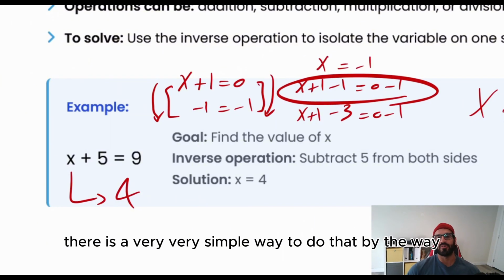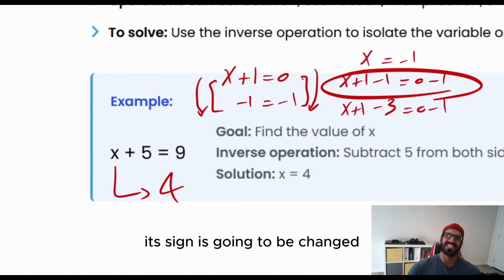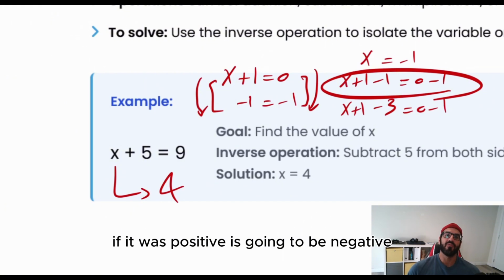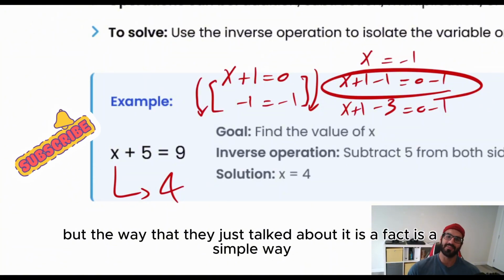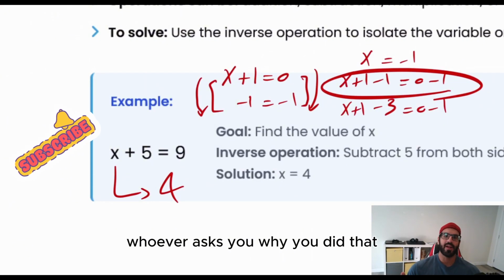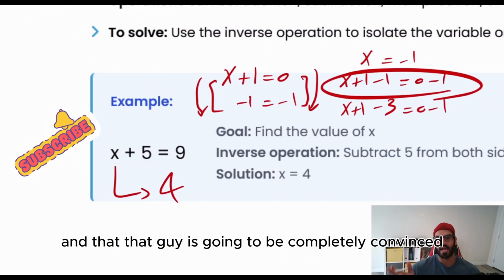There is a very, very simple way to do that, by the way: whenever you are moving a number from one side to the other side, its sign is going to be changed. If it was positive, it's going to be negative. If it was negative, it's going to be positive. That's the more advanced way, but the way that I just talked about is the fact, the simple way. Whoever asks you why you did that, you can just show it in this example, and that person is going to be completely convinced.